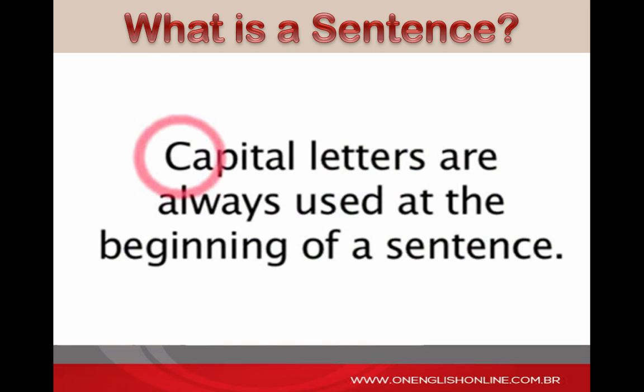Remember that in English, you also have to use capital letters when referring to proper nouns such as names of people, places, and events, days of the week, months, and languages.